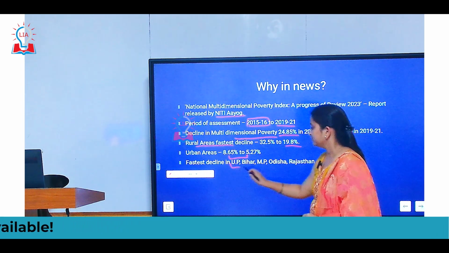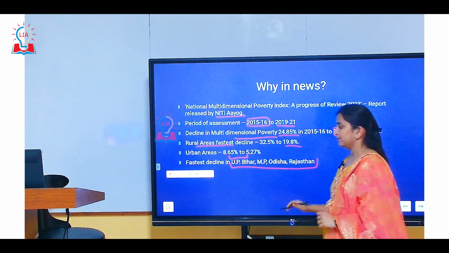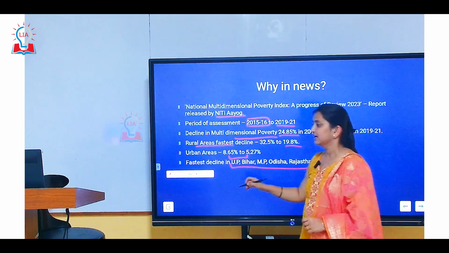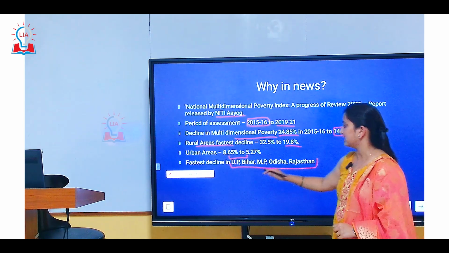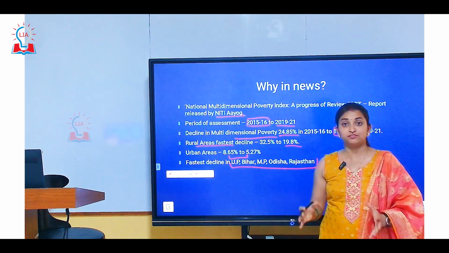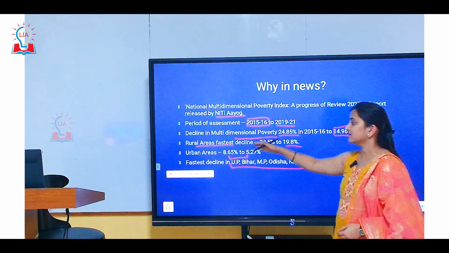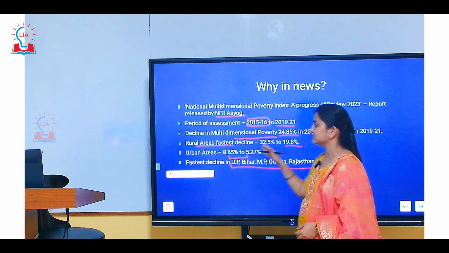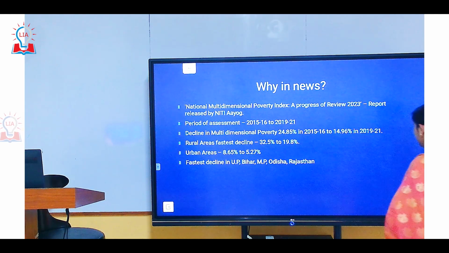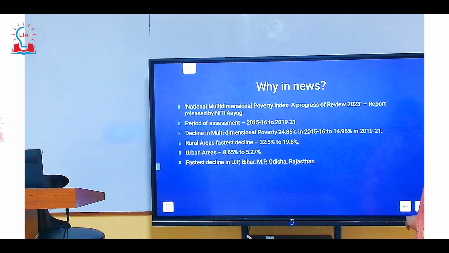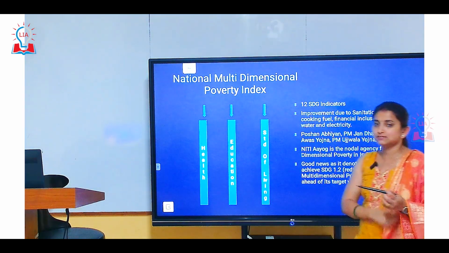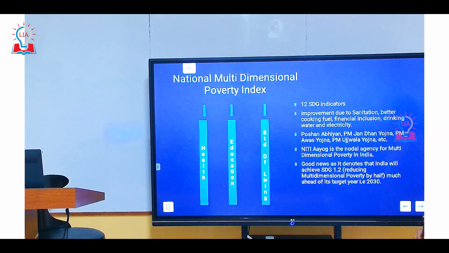We used to call them Bimaru states earlier, but these states have witnessed the fastest decline. That includes UP, Bihar, MP, Odisha and Rajasthan, which have the maximum rural population. As we have read earlier, rural areas have witnessed the fastest decline as per the National MPI report. This is the national one and not the global one, because it has been brought by Niti Aayog. The global one is brought by UNDP.